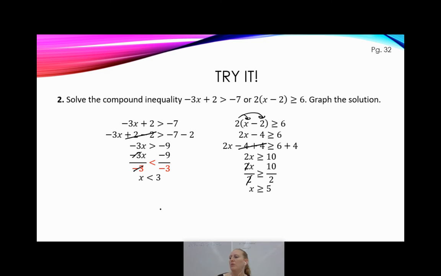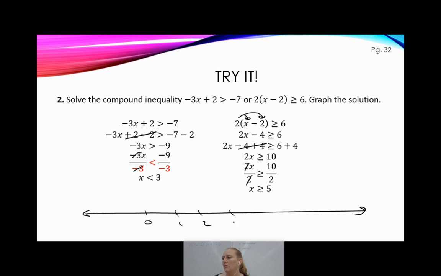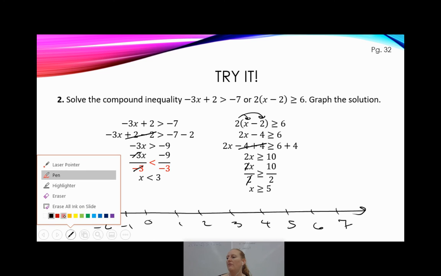I'm going to go ahead and put the both of them on the same graph. I could graph them individually, but you know what? I'm just going to put them both on the same graph, which means I need to make sure I can see 3 and that I can see 5. So I'm just going to kind of come back here and be like 0, 1, 2, 3, 4, 5. I'll keep going, 6, 7. I'll keep going this way too, -1, -2.